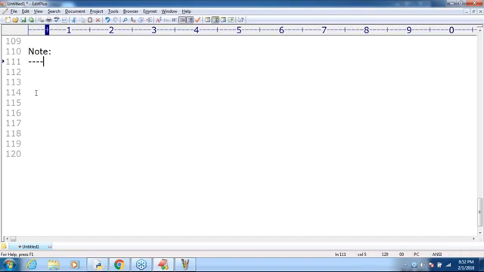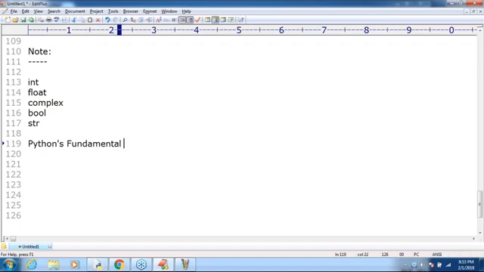Up to this, which data types did we cover? Int we covered, float we covered, and after that complex we covered. Next bool, and after that str. Have you observed? These are the 5 data types we discussed up to this. In Python, these 5 data types are considered fundamental data types. Remember this. These 5 data types are by default considered the fundamental data types of Python.